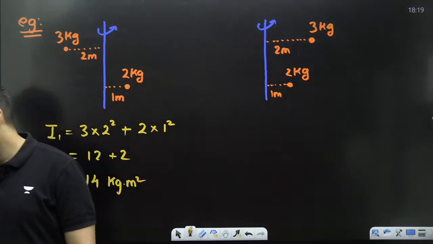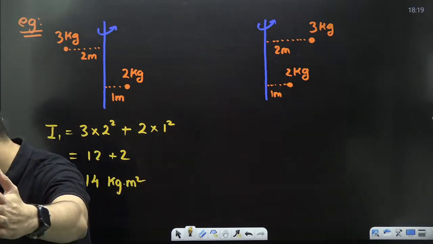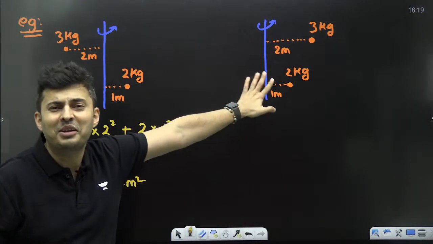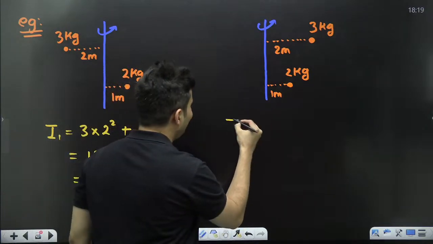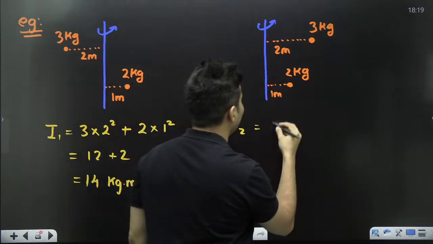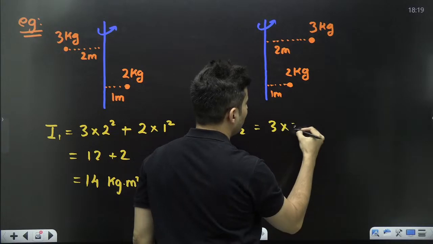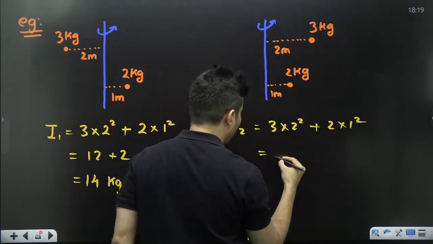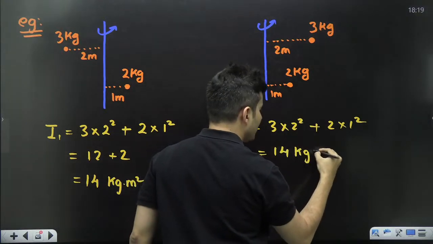How many of you got 14? Very good, Priyanka. Very good, Senthil Kumar. Amazing. Here also there is no difference. It's the same thing. What difference does it make? So the moment of inertia in this case also is mass into 2 square plus mass into 1 square. So you are still going to get this as 14 kg meter square.